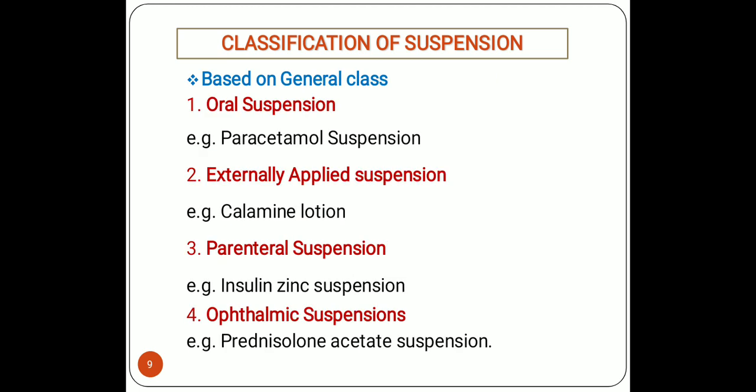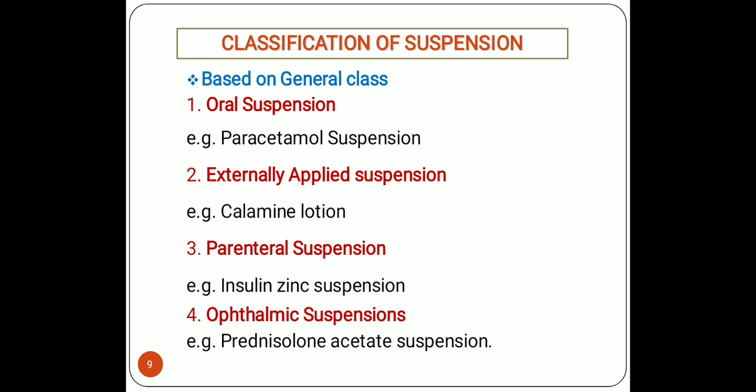Then the next is based upon the general class. In board exams, this particular classification is expected to be written as the answer to define and classify suspensions. So according to the general class, suspensions are categorized into four different classes. Oral suspensions. Oral suspensions means what? They contain flavoring agent and sweetening agent to mask the bitter taste of the drug, and these are made palatable by using various derivatives of that particular drug.